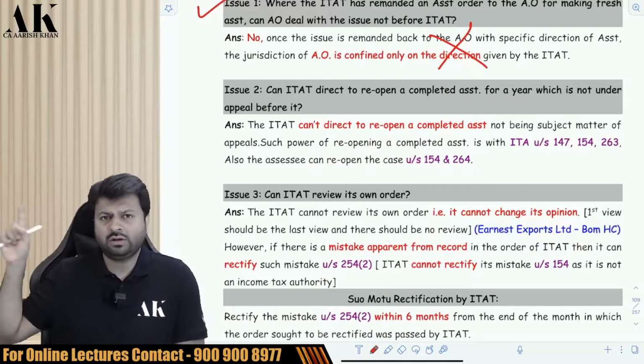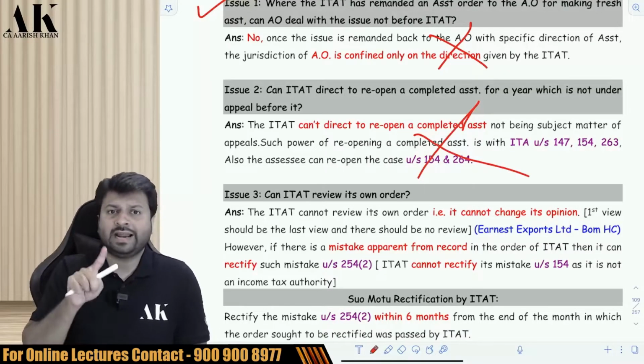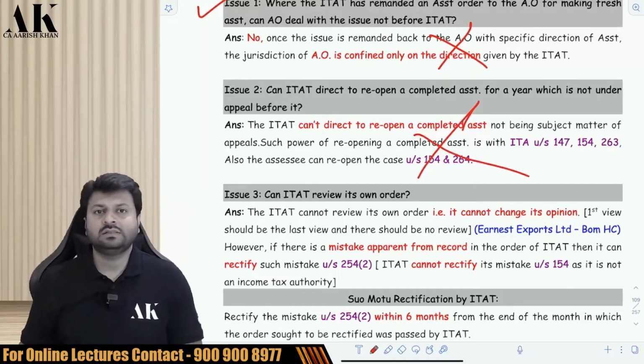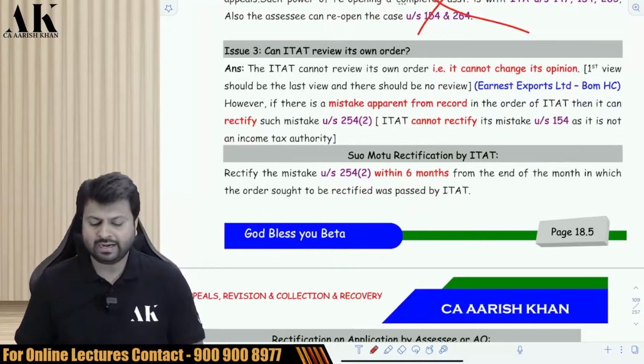Next. If the ITAT has redirected the matter to the AO for financial year 22-23, can the AO open 21-22, 2021? No, that is not allowed. The AO is only supposed to open that year which has been referred by the ITAT. The AO cannot reopen other sections. That is not allowed.